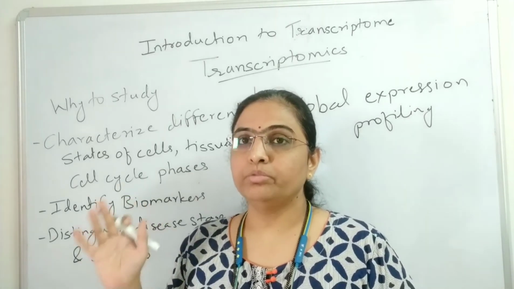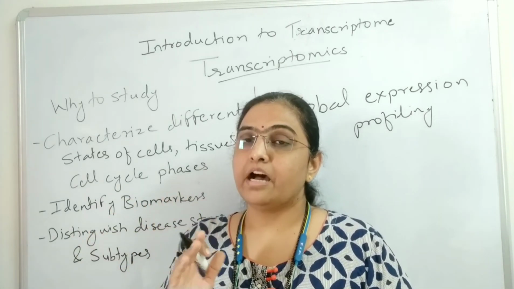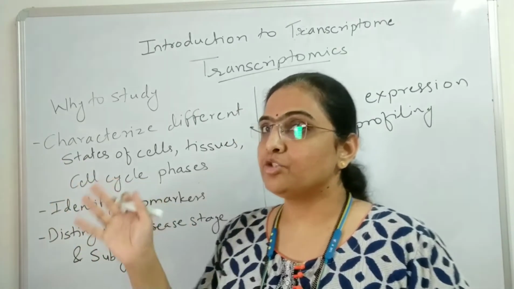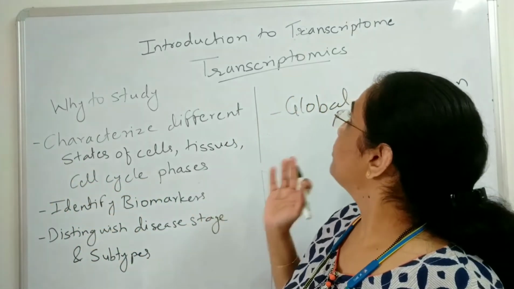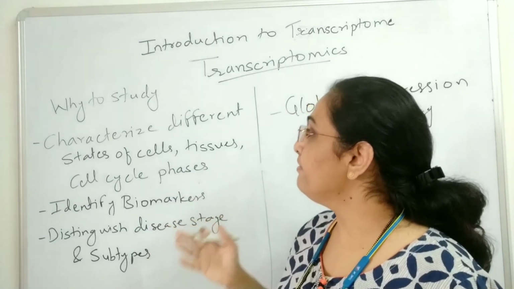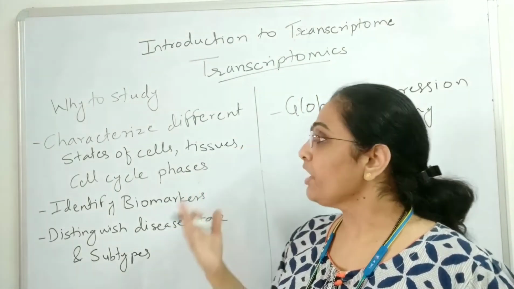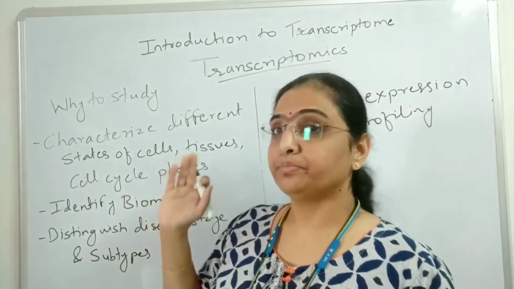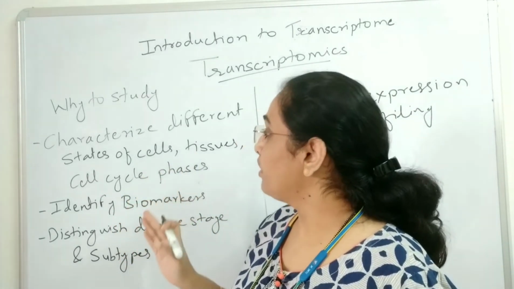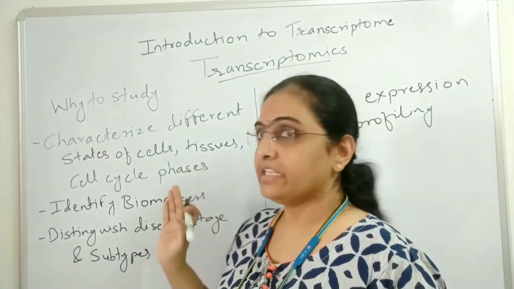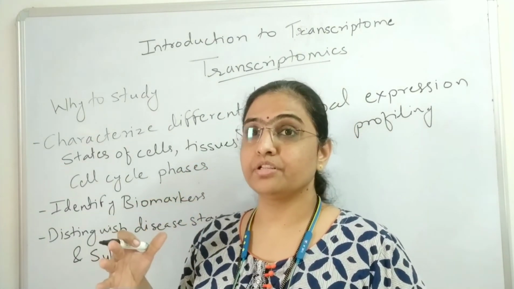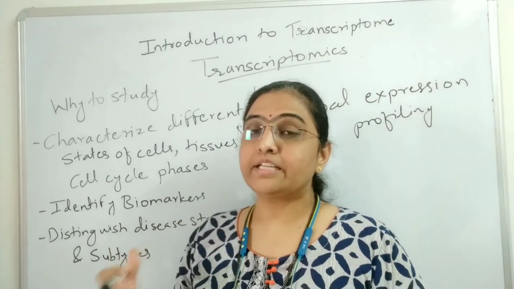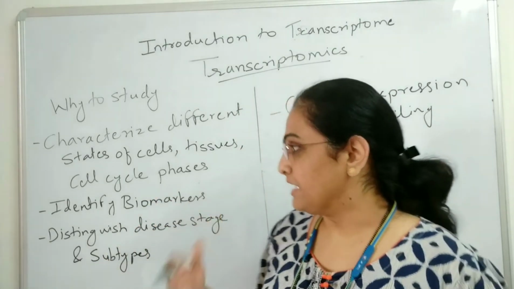During the development of the organism, the cells go through various stages, and those stages have to be characterized; for that purpose you can use the transcriptome. In the same way you can find out the differentiation of the cells, and also the cell cycle phases. What is the difference during the cell cycle phases? It can be analyzed with the help of the transcriptome.